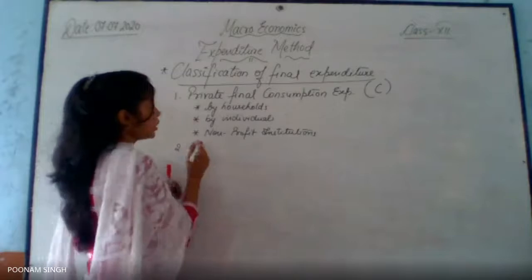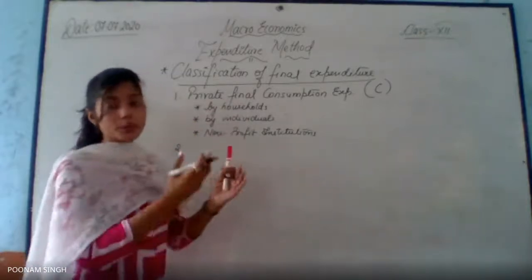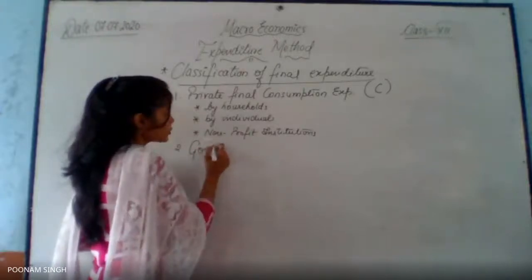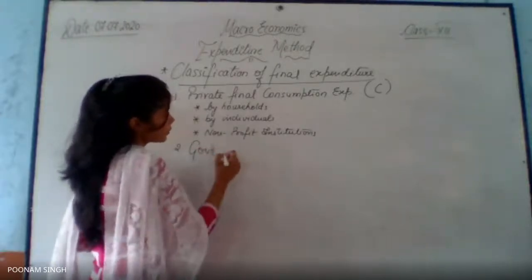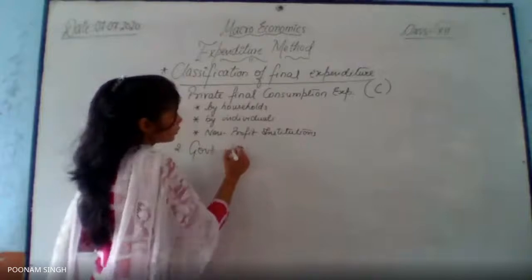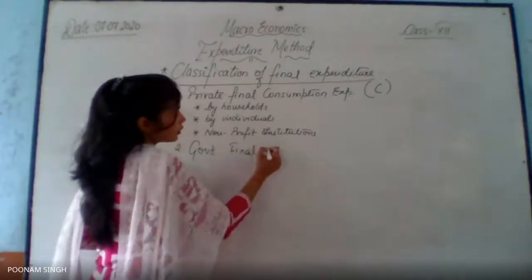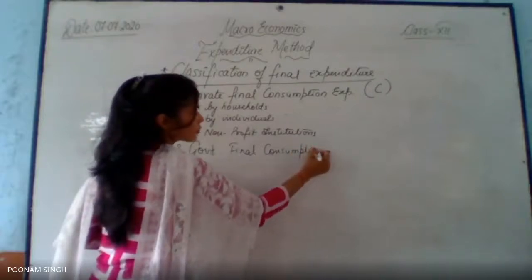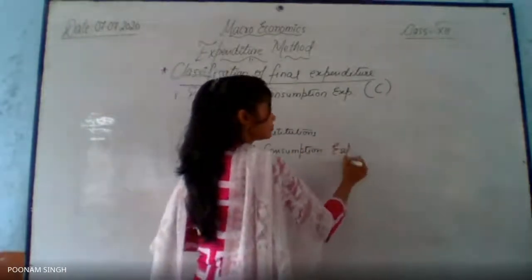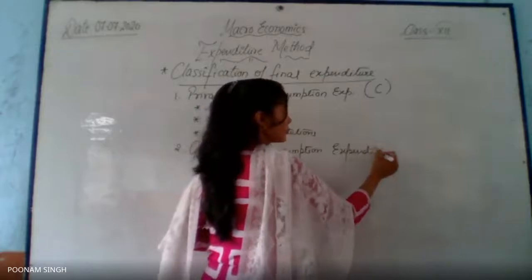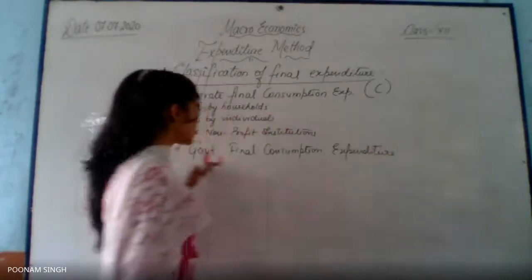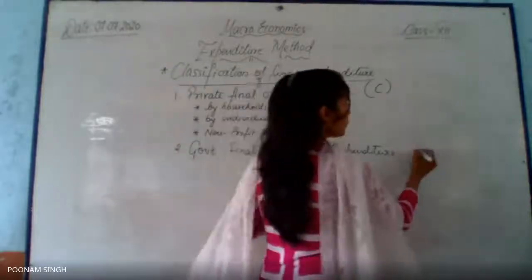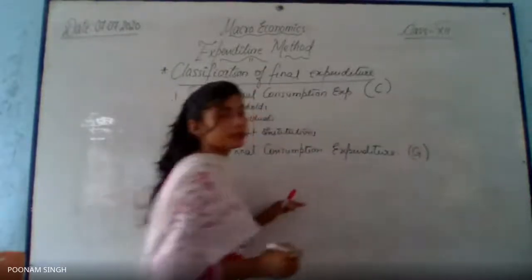Second, consumers are definitely doing some expenditure, and the government also will do. So government final consumption expenditure. Right. So these are the expenditures which are being done by the government. It will be denoted with capital G.